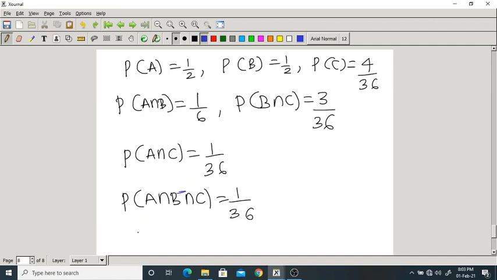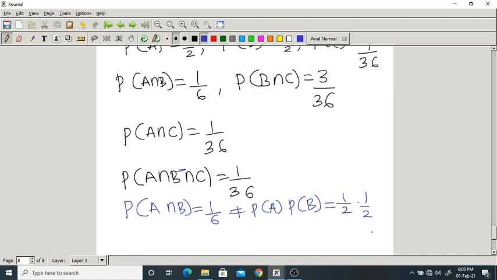What you can write is the probability of A intersection B equals 1 by 6, but that is not equal to probability of A into probability of B. What is the probability of A into probability of B? 1 by 2 into 1 by 2. That is 1 by 4 only.